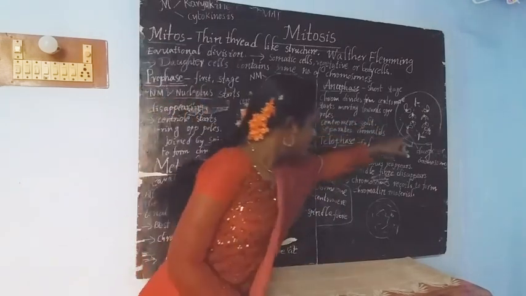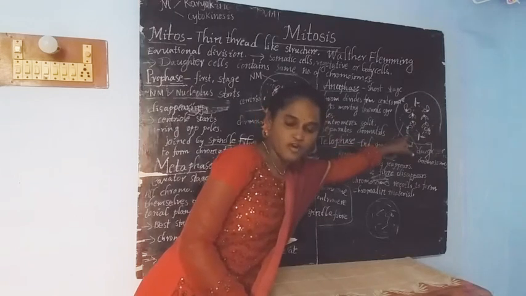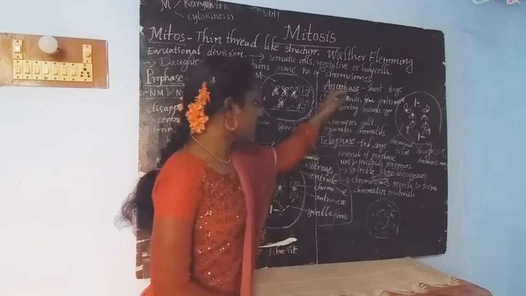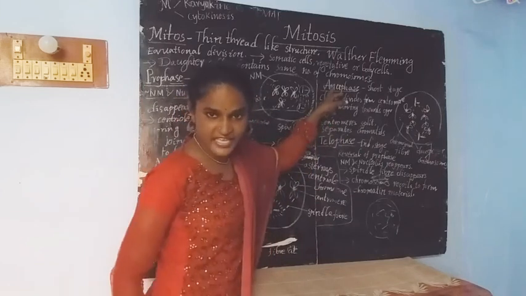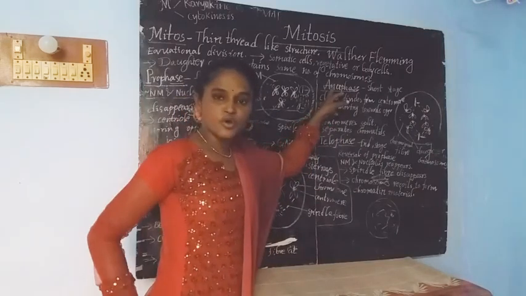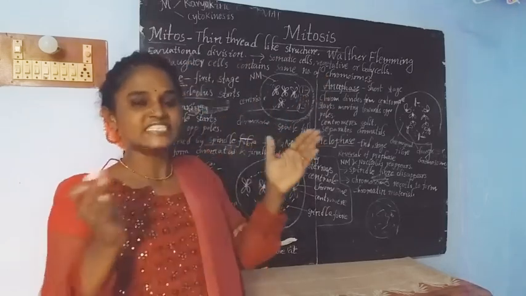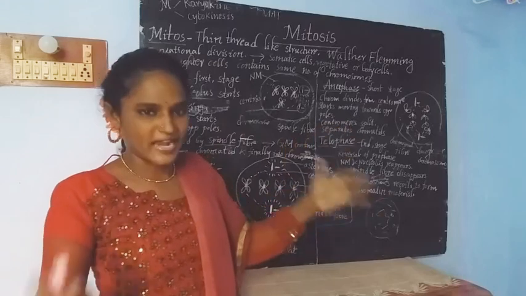Okay, here we are finding only half of the chromosome. That half of the chromosome is called a chromatid. That is about anaphase. Here in the anaphase, the chromosomes are dividing from the centromere. Here the centromere is splitting and separates the chromatids.